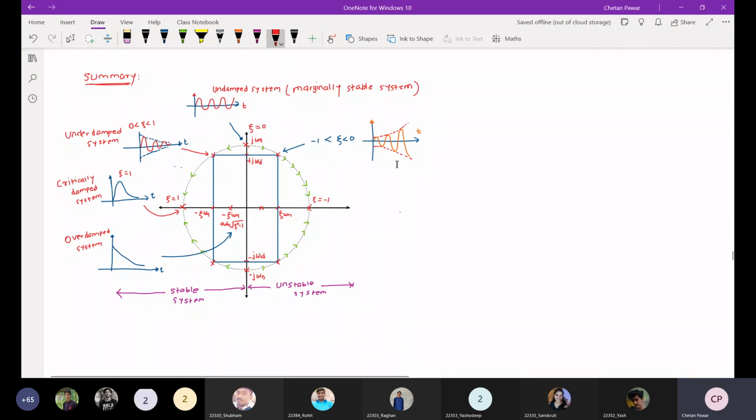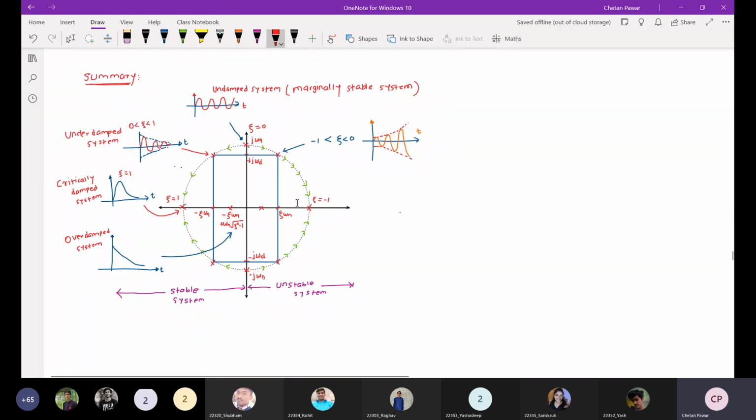Even if you apply any finite input to this system, the output will be unbounded, unstable. The left part is the case when zeta is greater than 0, where there is some attenuation in the system, which is why the response decays and the amplitude is finite as t tends to infinity.